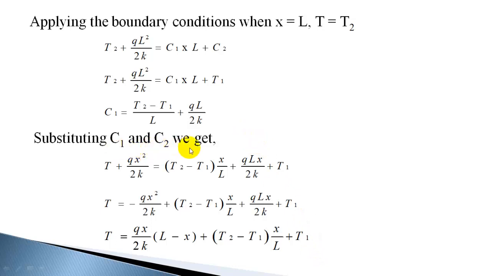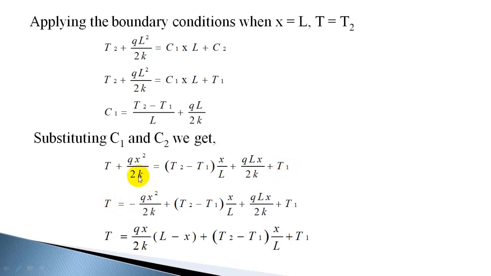Now substituting C1 and C2 in the expression for T, you get T plus qx square by 2k is equal to C1 into x, so T2 minus T1 by L into x plus qL by 2k into x, plus C2 is T1.